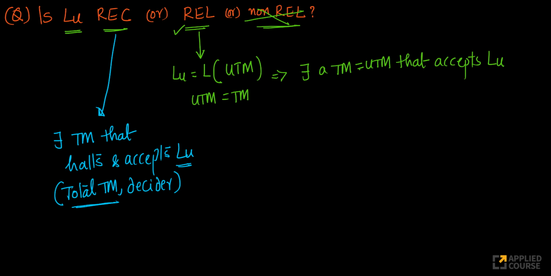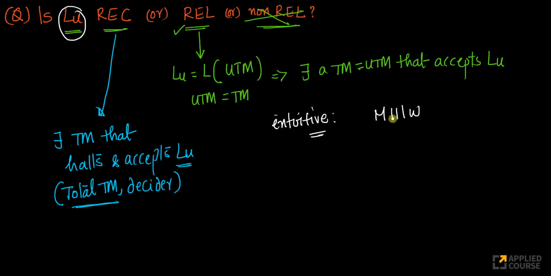Now I can argue intuitively. Let me give you an intuitive argument on why LU is not recursive. I'll give you an intuitive argument, then I'll also give you a formal argument, because getting the intuition is sometimes important. What is LU? Think about it. What does LU consist of? LU consists of your code for machine M. Instead of writing code for M, I'll just write M. So M here basically means the machine's code in binary, and a word W. These are the words that the universal Turing machine takes, right? So LU is the language accepted by the universal Turing machine.